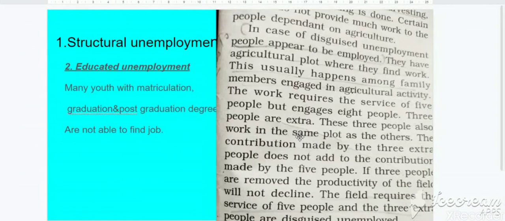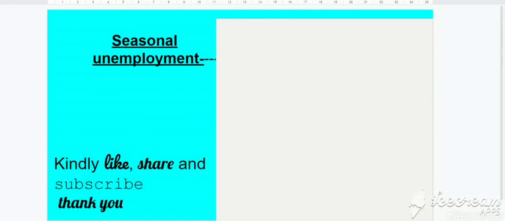Disguised unemployment is also known as hidden unemployment, in which more people are engaged than required. So extra people are called disguised unemployed. Like in this example, 3 people are disguised unemployed. Right? Now, children, this is the definition of seasonal unemployment. Now look, the seasonal unemployment. Seasonal unemployment, children.